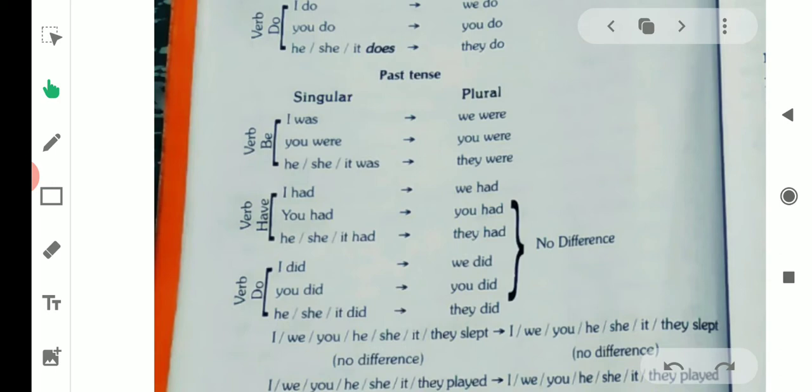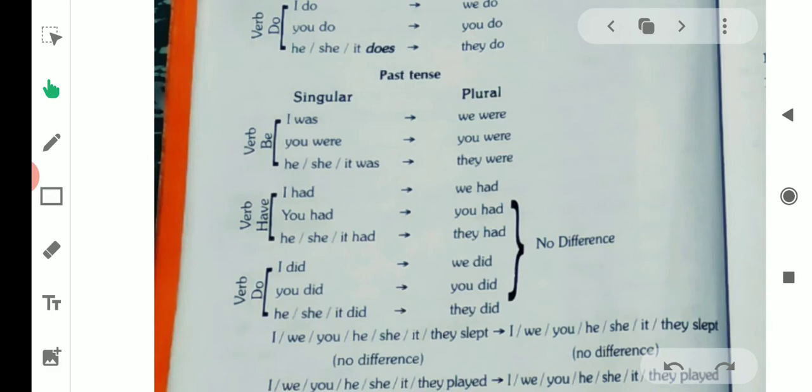Function of have in past tense. The past tense of have and has is had. I had, we had, no change. You had, he, she, it had, they had. All the singular and plural forms will take the past tense of have, that is had. There will be no change in singular and plural form. They will be the same.